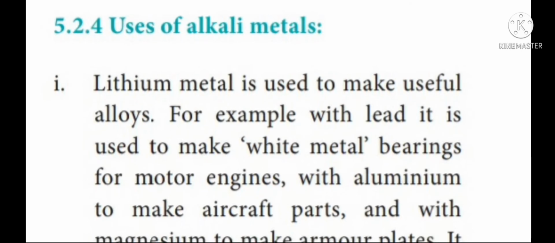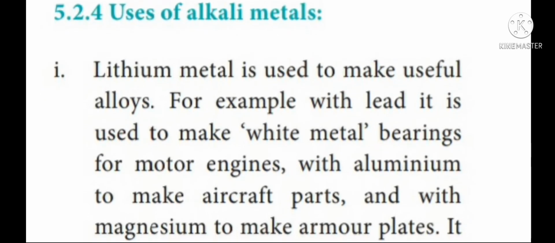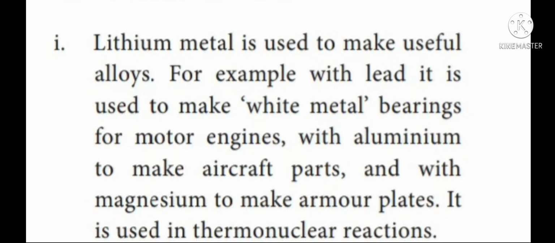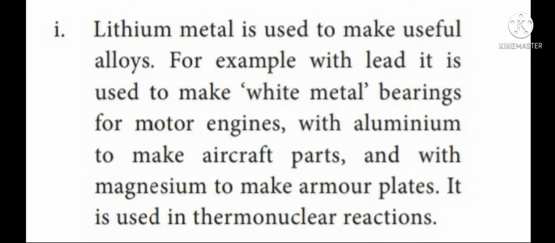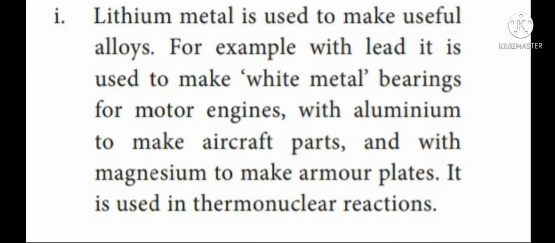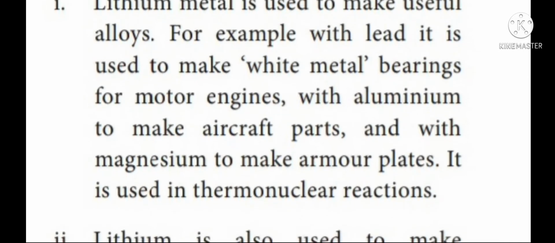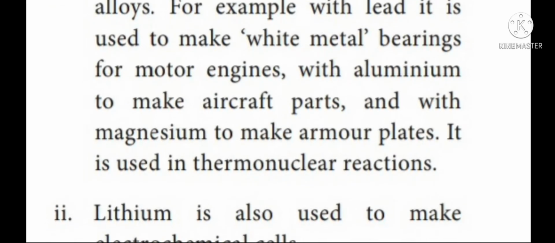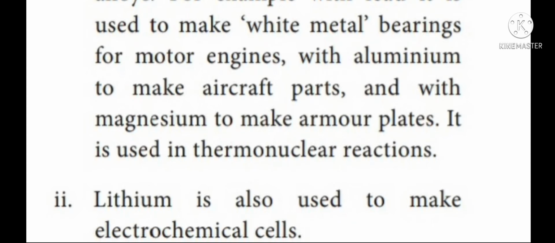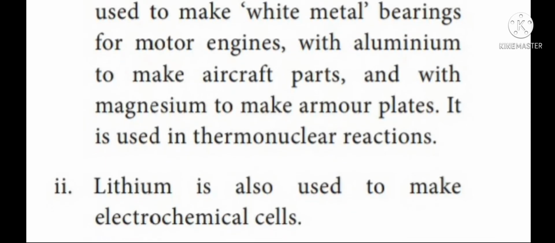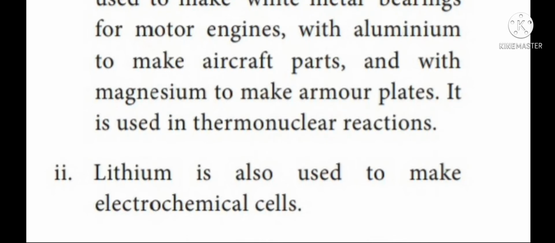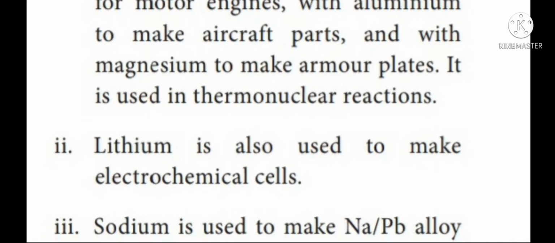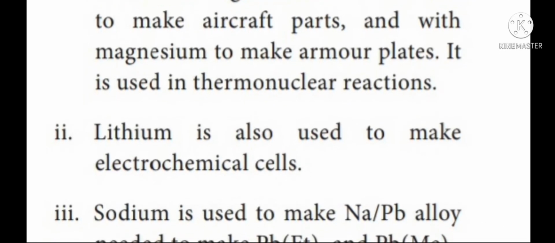Uses of alkali metals. First one, lithium metal is used to make useful alloys. For example, lithium metal combines with lead and it is used to make white metal bearings for motor engines. Again, lithium combines with aluminium to make aircraft parts. Again, lithium combines with magnesium to make armor plates. Again, it is used in thermonuclear reactions.